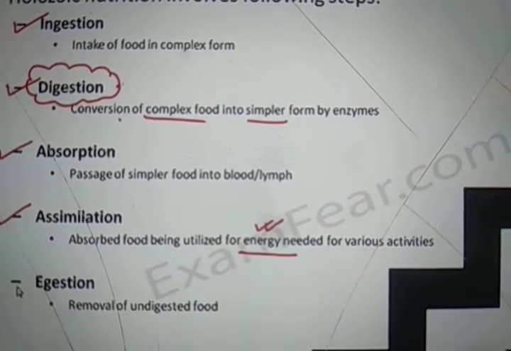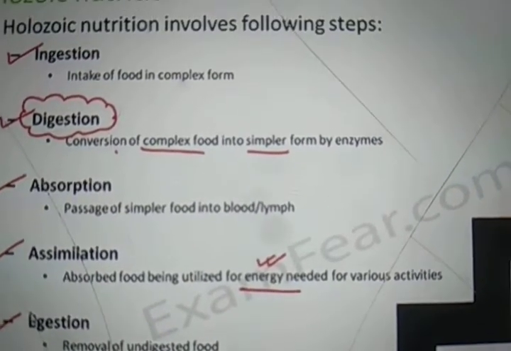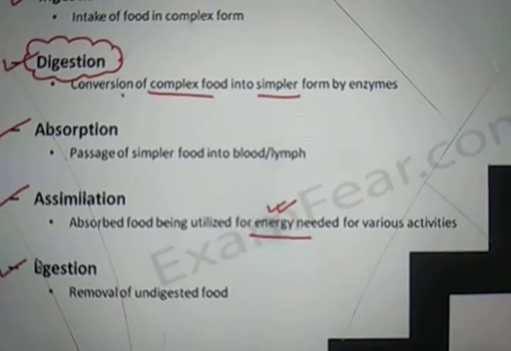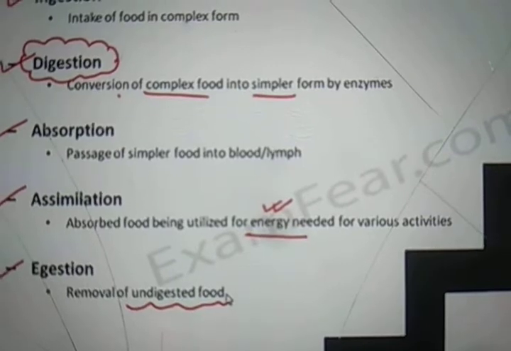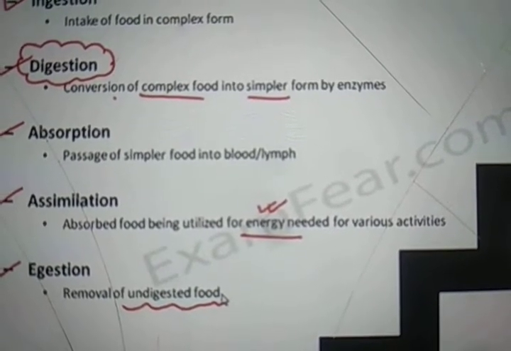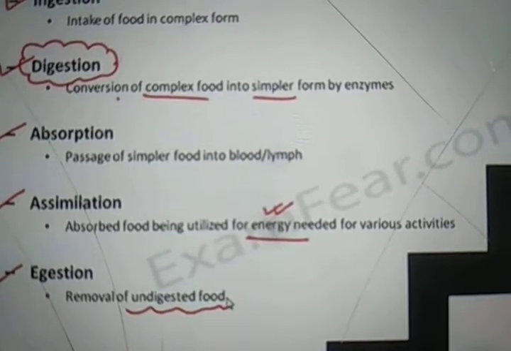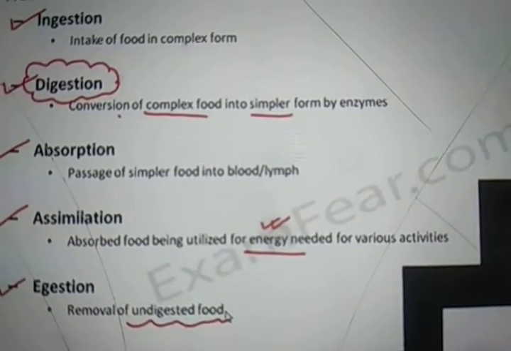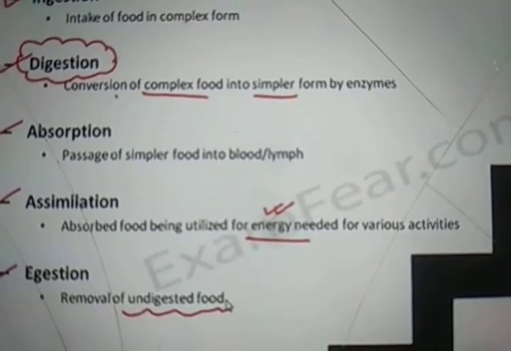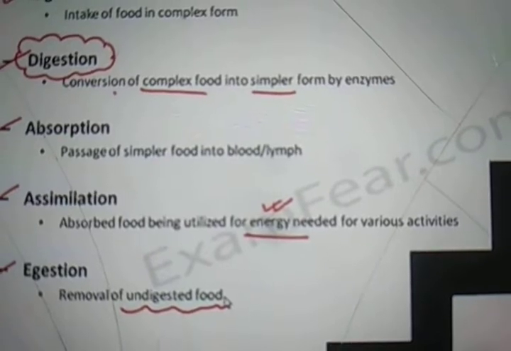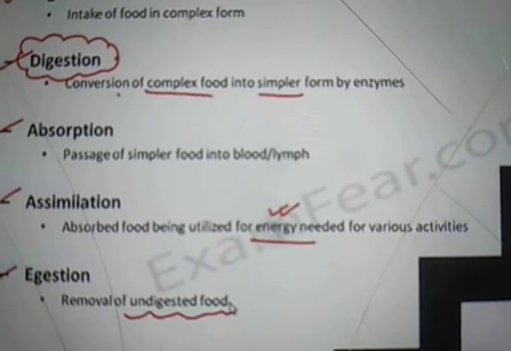And finally, the egestion. Ingestion means taking in, egestion means taking out. So what about the food that is not digested? All that undigested food is thrown out of the body. So why is not all the food digested? Because the digestive enzymes also have certain limitations. They can break down only certain substances. So there might be certain components which are not broken down by these enzymes. So what will happen to those?